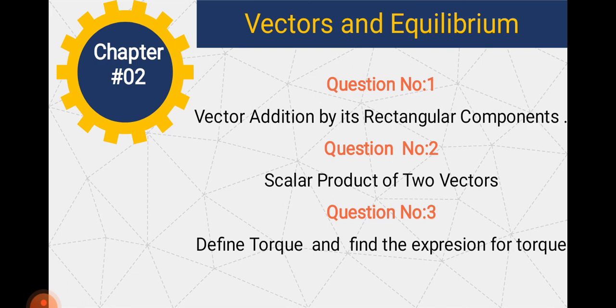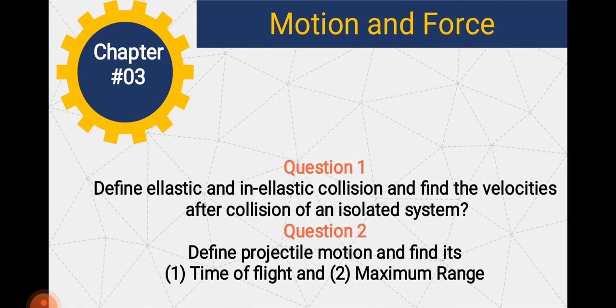And now we are moving towards chapter number 3, which is about motion and force. Question number 1 is: define elastic and inelastic collision and find the velocities after collision of an isolated system. In this question, you have to solve for the values of V1 prime and V2 prime.